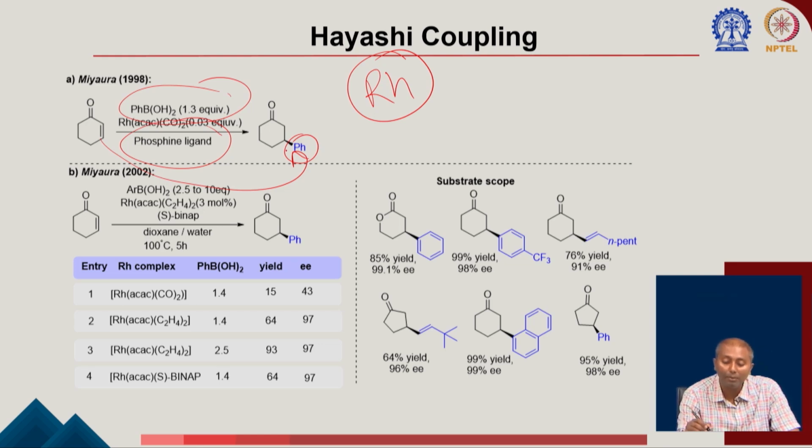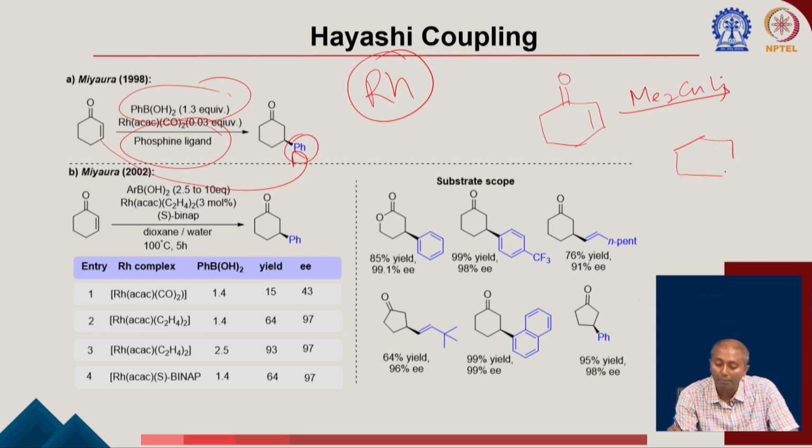So, you have learned about this 1,4 addition chemistry, correct? I am sure you have gone through organocopper chemistry, the Gilman reagent. You have seen that Me2CuLi, you can put this methyl group here, correct. And if you remember, I also talked about how you can make this center chiral if you use chiral ligands at that time, okay.